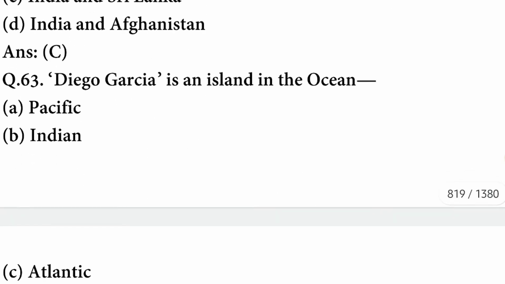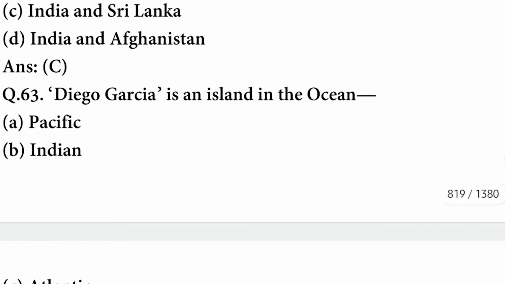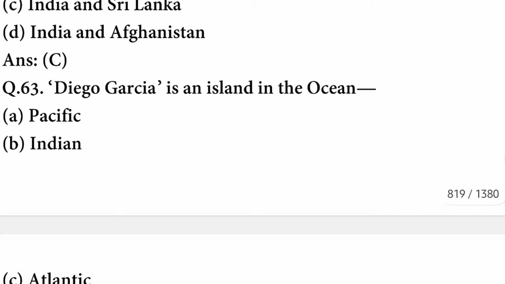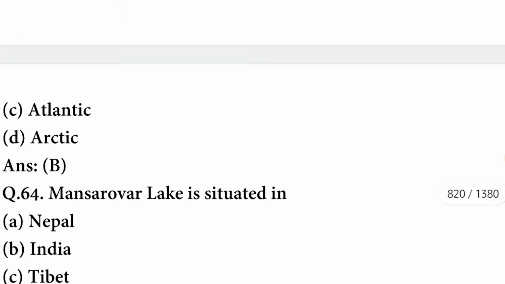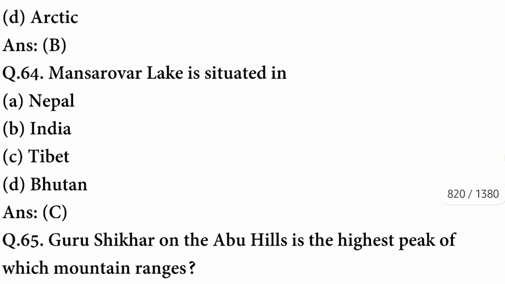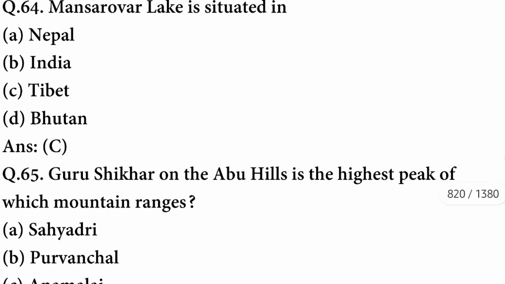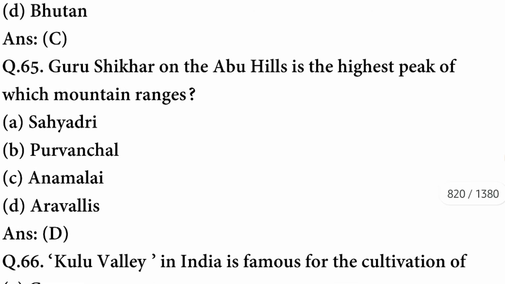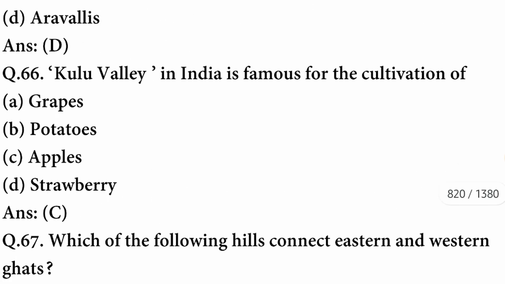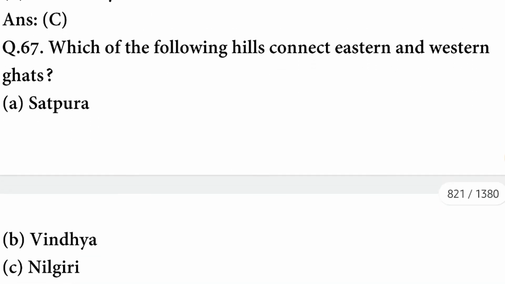The option is correct. Palk Strait separates India and Sri Lanka. C option is correct. Next question. Diego Garcia is an island in the Indian Ocean. Mansarovar Lake is situated in Tibet. C option is correct. Guru Shikhar on the Abu Hills is the highest peak of which mountain ranges? It is the highest peak of Aravallis. Kullu Valley in India is famous for cultivation of apples. C option is correct. Which of the following hills connect Eastern and Western Ghats?